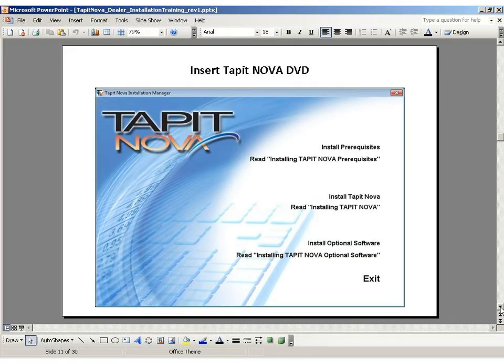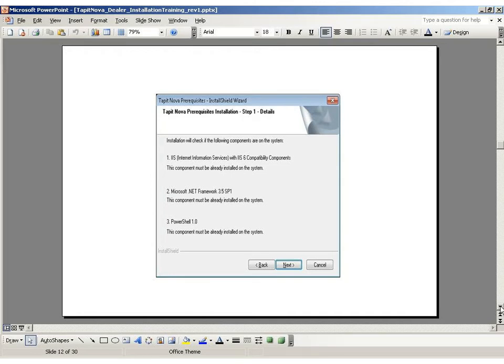Now is the time to go ahead and insert the Tapit Nova DVD. Once you do, the install wizard will start up and check to make sure that the following components that you just installed are there: IIS, Microsoft .NET Framework, and PowerShell.